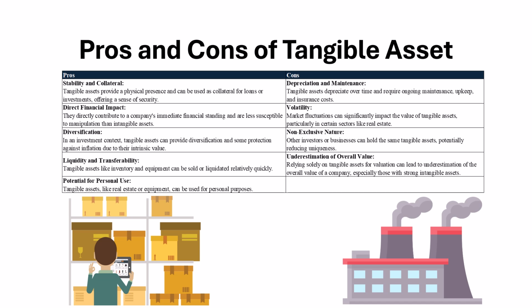So the cons of tangible assets are depreciation and maintenance. Tangible assets depreciate over time and require ongoing maintenance, upkeep, and insurance costs. They can be very volatile. Market fluctuation can significantly impact the value of tangible assets, particularly in a certain sector like real estate. Non-exclusive nature. Other investors or businesses can hold the same tangible asset, potentially reducing uniqueness.